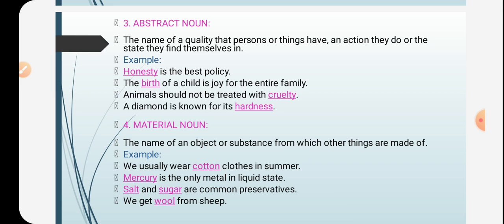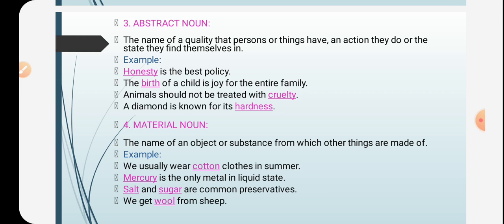Sometimes not only things, but we have to give names, qualities, or actions or states of being that are people or things. Also, all these are called abstract noun. Now let's understand with the help of some examples. Honesty is the best policy. So here, honesty is a quality that a person has. So therefore, honesty is an abstract noun.